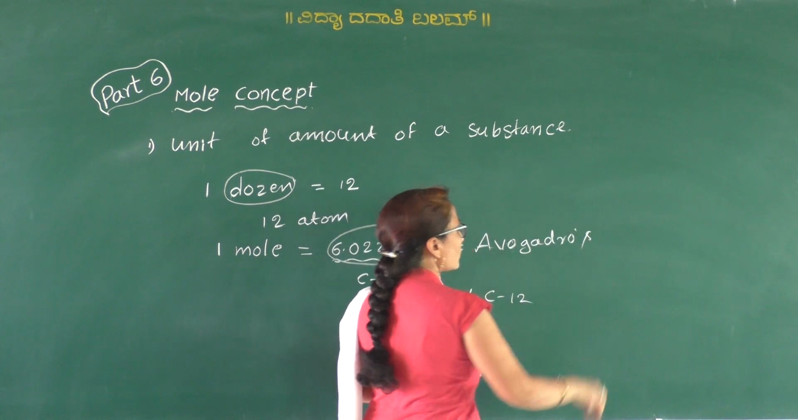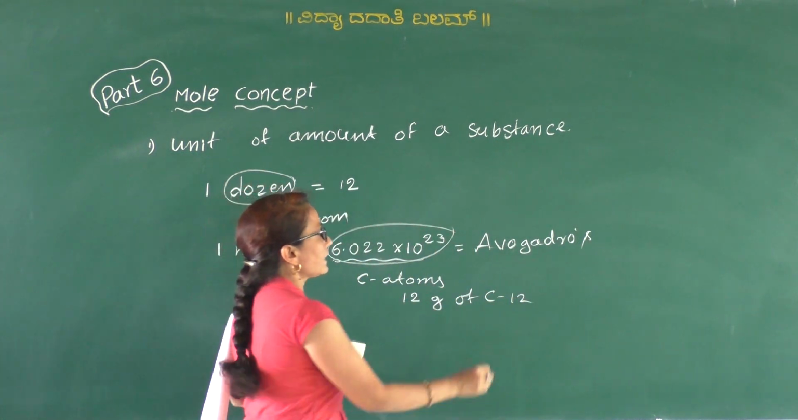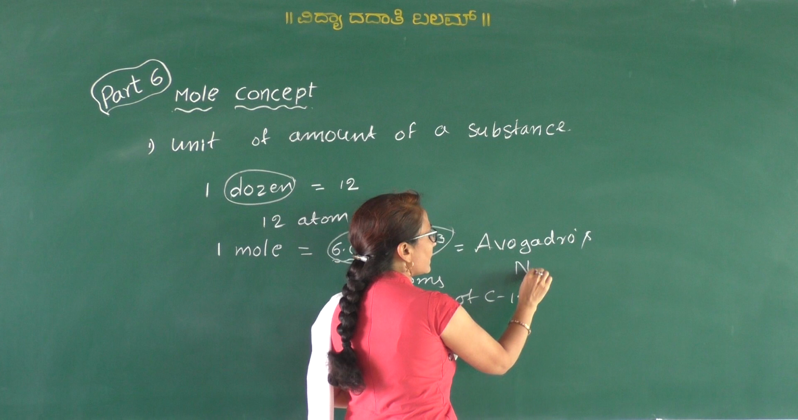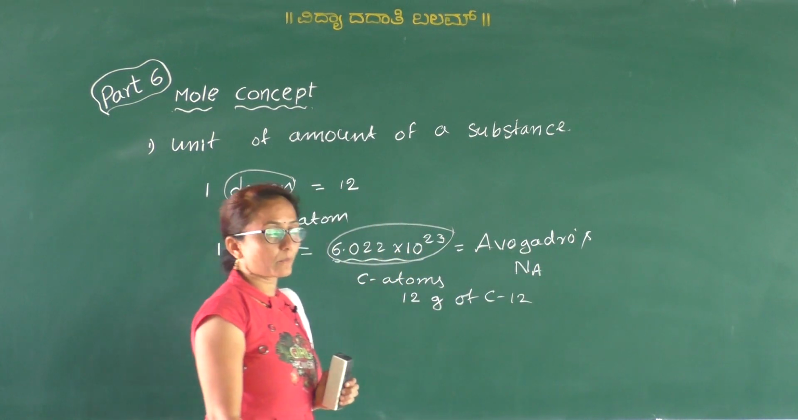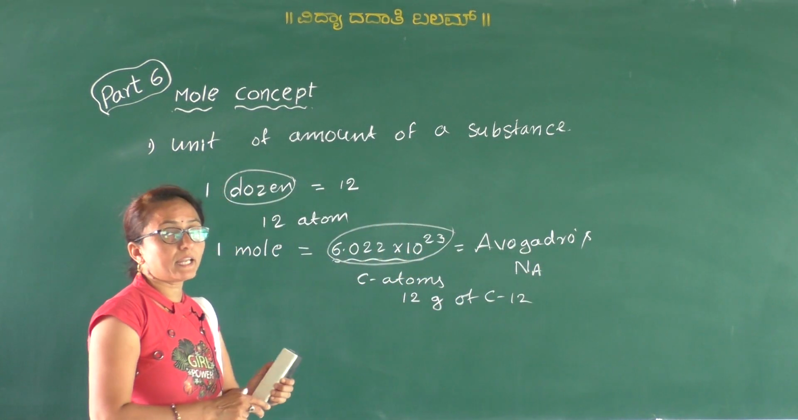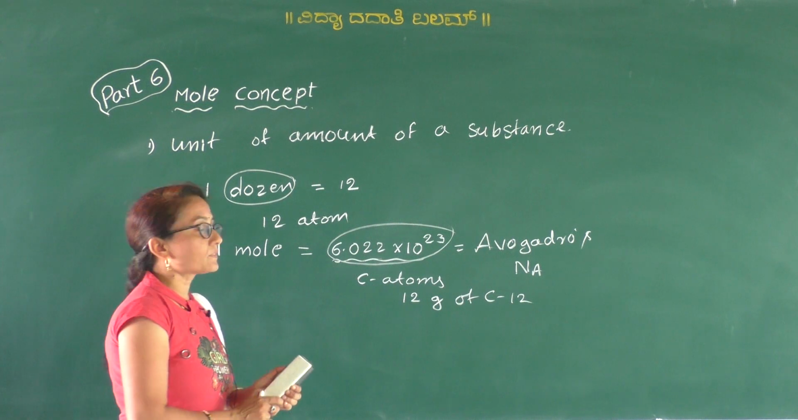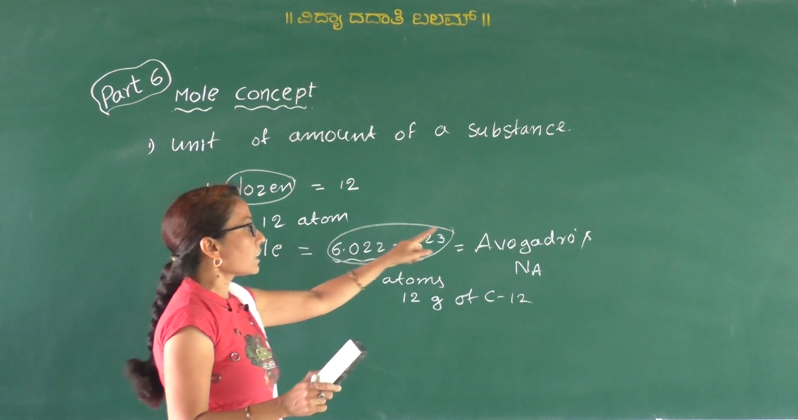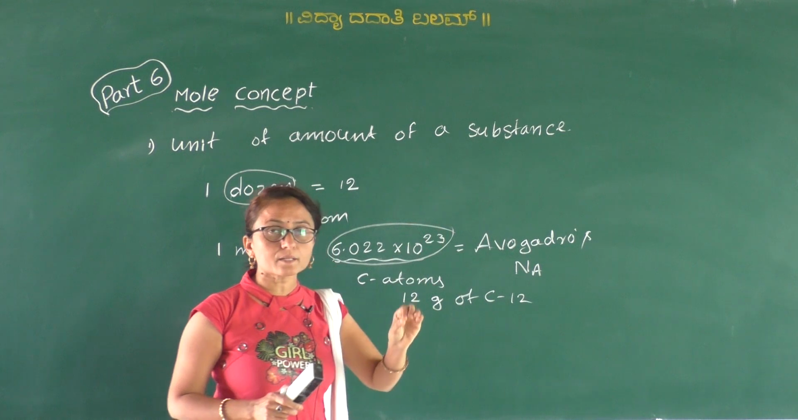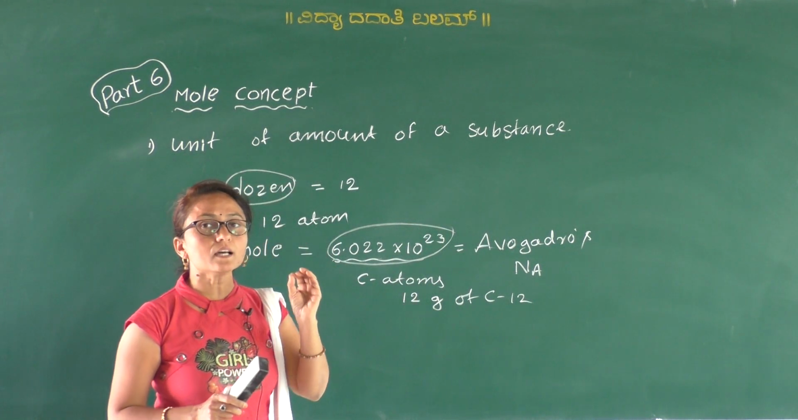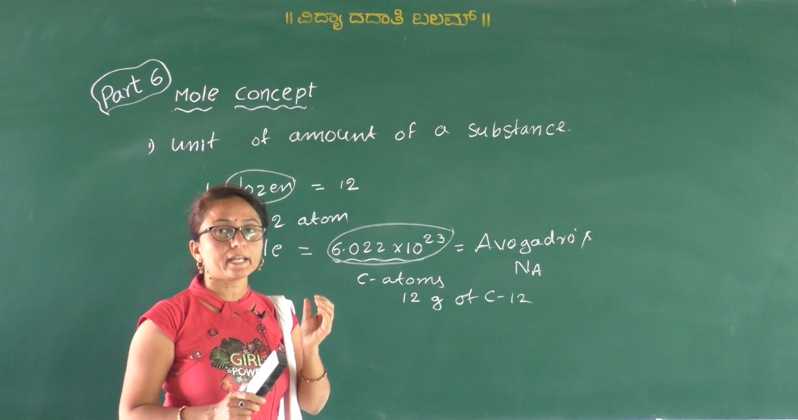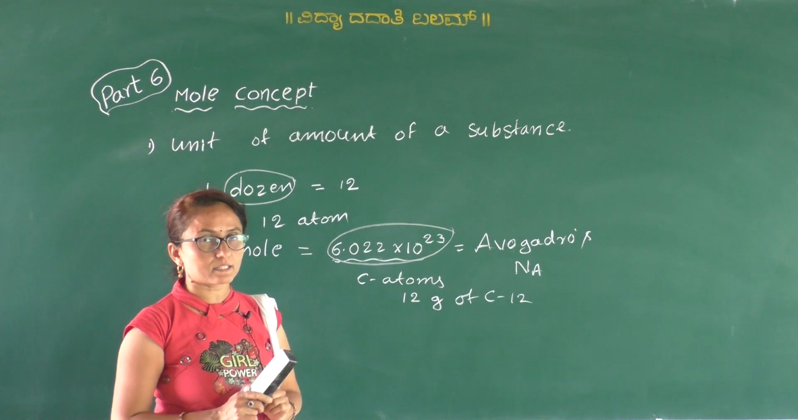This number is called as what? Avogadro's number, and it is represented by the symbol Na. It is very important. So if you have taken any substance, 1 mole of that substance contains Avogadro number of atoms or molecules or ions. They are called as what? Entities or the particles. Okay, clear?